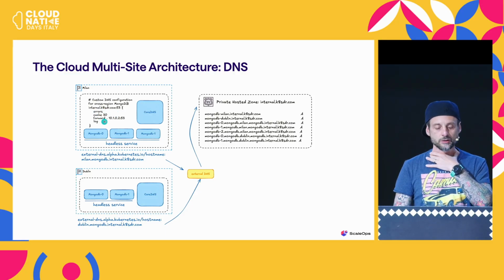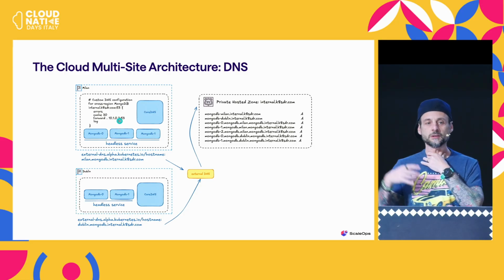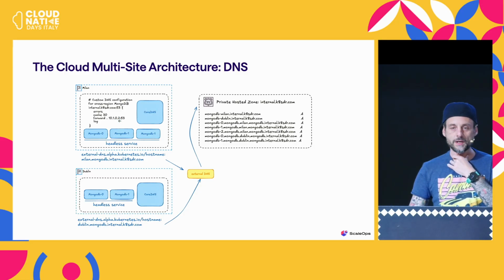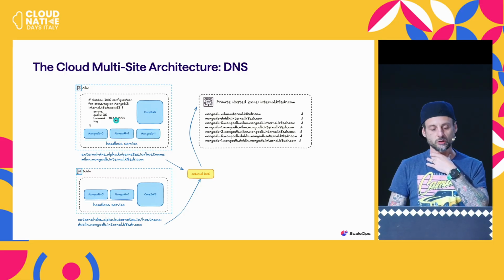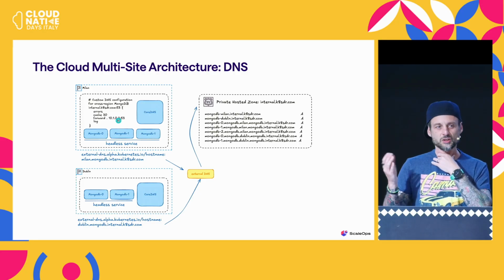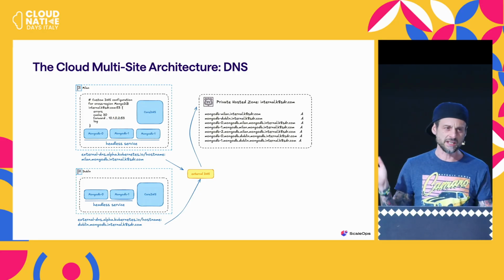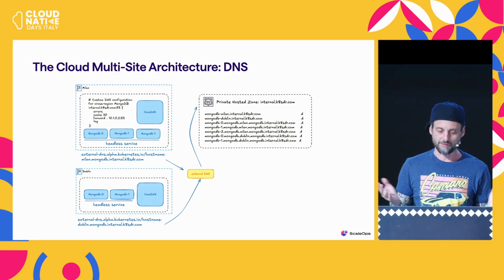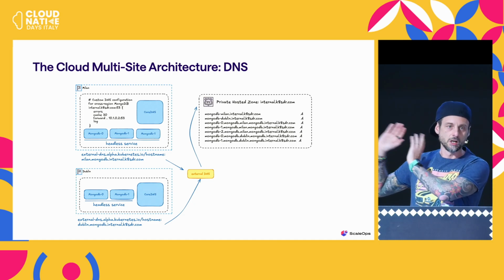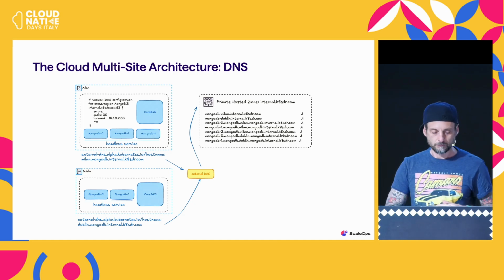So the idea here is to forward to the VPC resolver in AWS, which is always, I think, .2 from every subnet. So it's quite predictable, but same in any cloud, same in your private environment. Basically, you put your forwarder here.